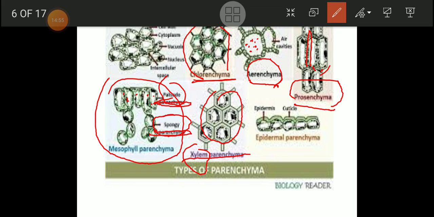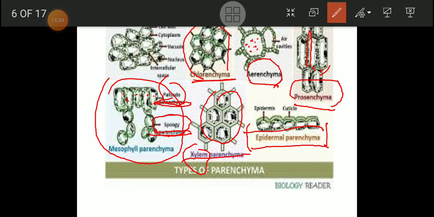Friends, here we can see another type of parenchyma, that is epidermal parenchyma. The epidermal cells are formed by the epidermal parenchyma. These cells sometimes show spiny projections. The function of this epidermal parenchyma is defense or protection.